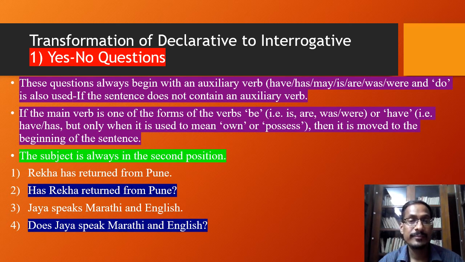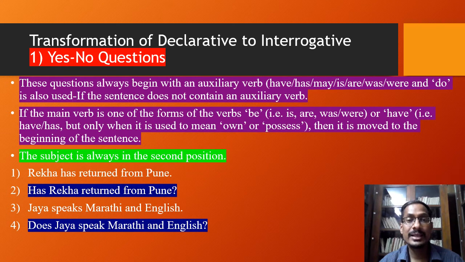And the auxiliary verb in this sentence is has, and therefore it begins with the word has. Has is an auxiliary verb, and the sentence begins with an auxiliary verb. And then Rekha is the subject, and here the subject is in the second position. It comes after the auxiliary verb. Therefore, has Rekha returned from Pune? And then the question mark.